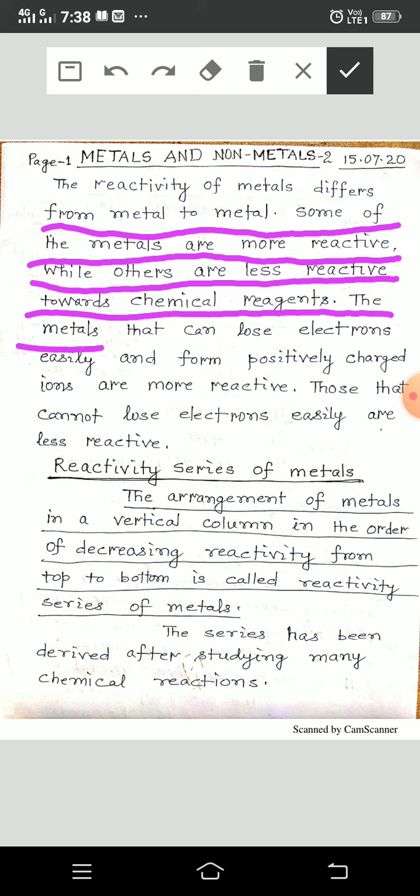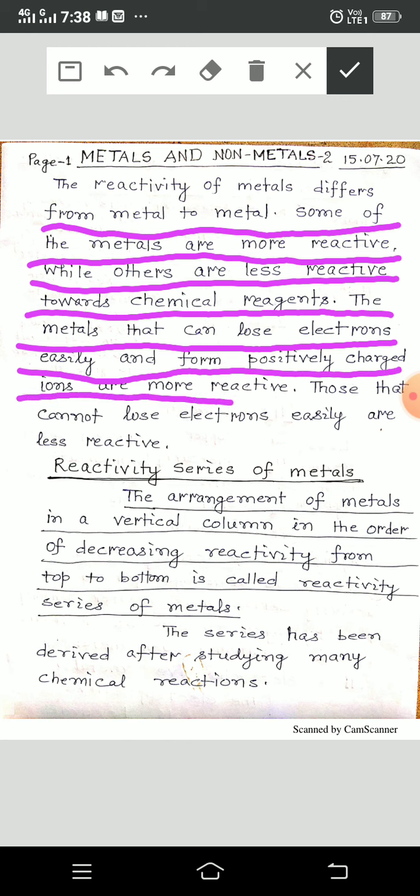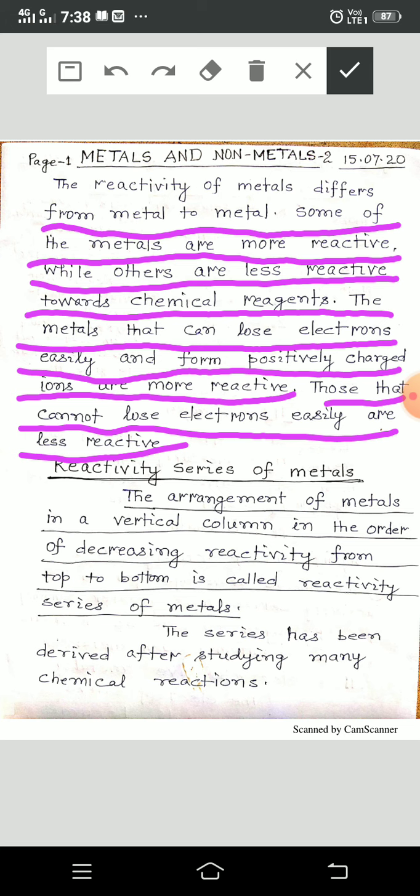The metals that can lose electrons easily and form positively charged ions are more reactive. Those that cannot lose electrons easily are less reactive. So this is the fact regarding the properties, especially the chemical properties. Now, the reactivity series of metals. See here.